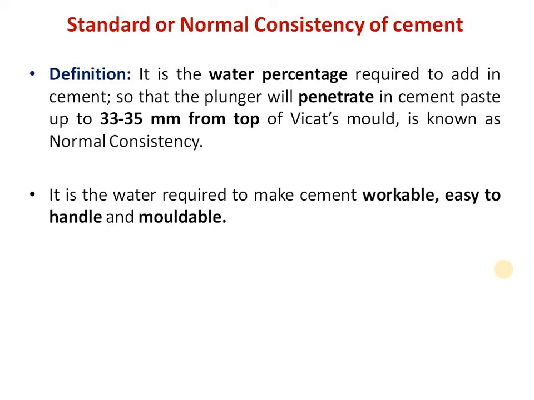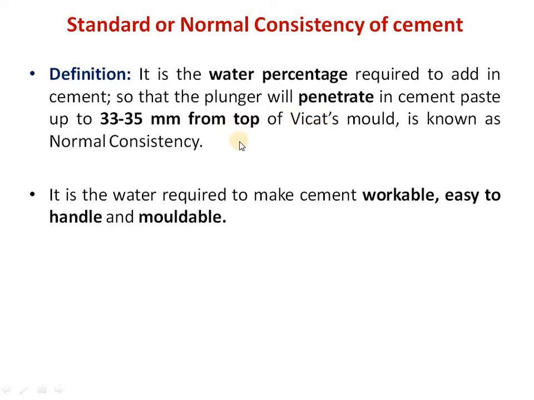So let us see the definition. It is the water percentage required to add in cement so that the plunger will penetrate in cement paste up to 33 to 35 mm from top of Vicat's mold is known as normal consistency. So it is the experimental definition in which we are going to find the water percentage to be added in cement so that the Vicat's plunger will easily penetrate up to 33 to 35 mm from the top of Vicat's mold.